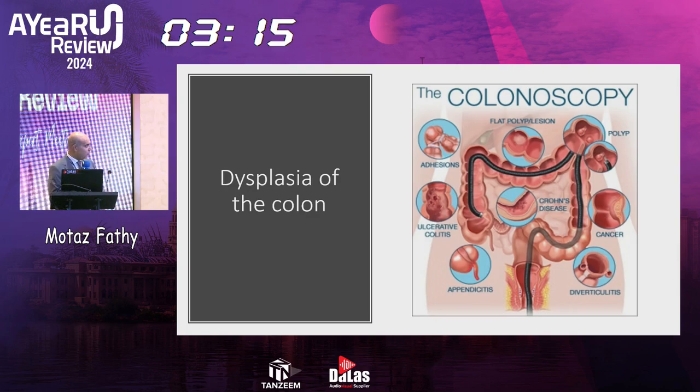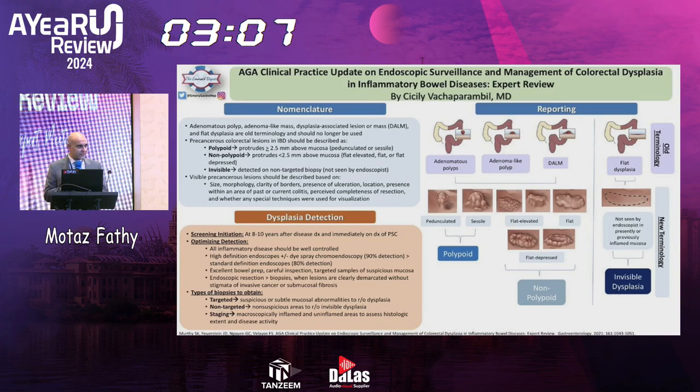So now for the colon, which is, I think, the most important for all of us because we all see patients with IBD. So what can we do for patients with dysplasia in IBD? The AGA's latest guidelines were in 2021 for treating patients with IBD. Of course, I'm not talking about polyps because polyps were thoroughly discussed also. We'll talk about dysplasia with IBD.